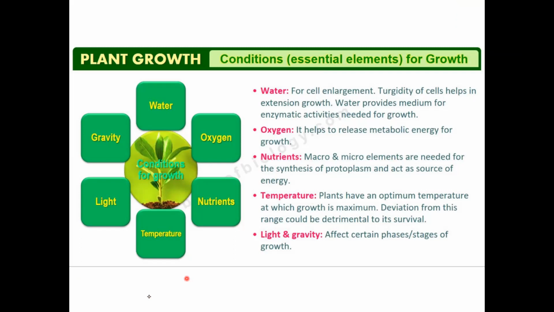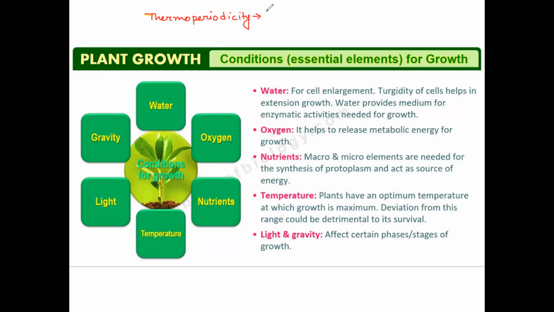Now I wish to talk here about one terminology, a term which may be new to you, but you should know about it, that is called thermoperiodicity. So what do we mean by the word thermoperiodicity?